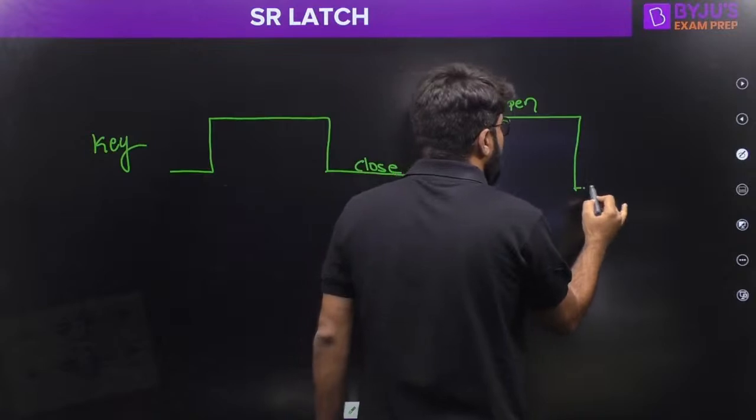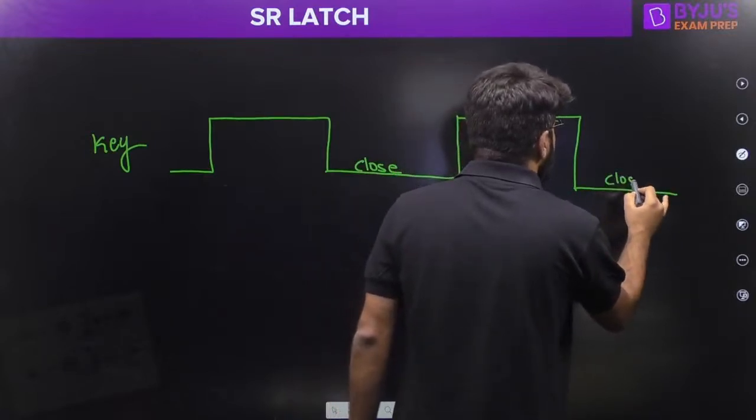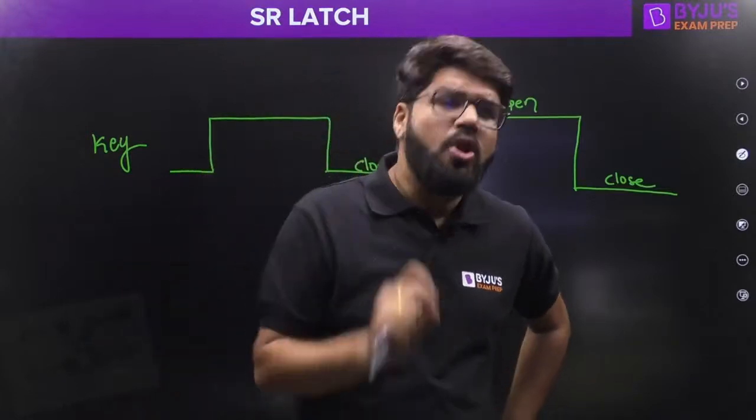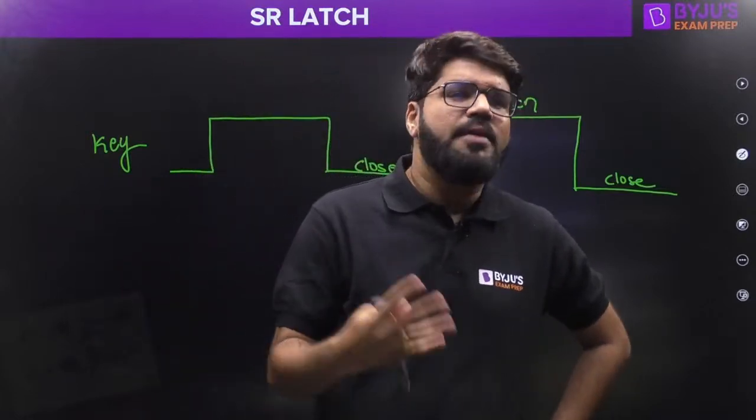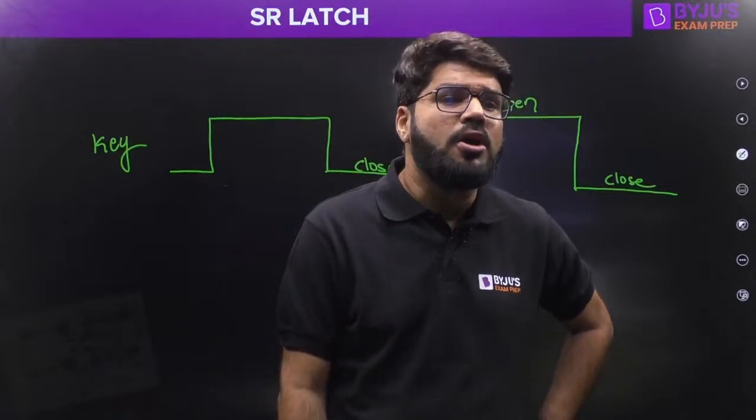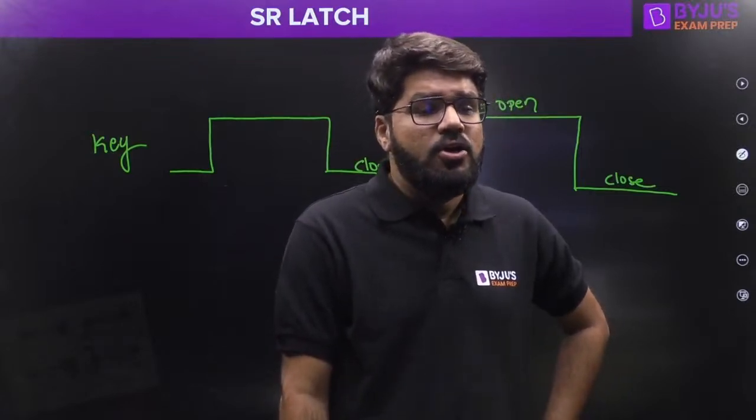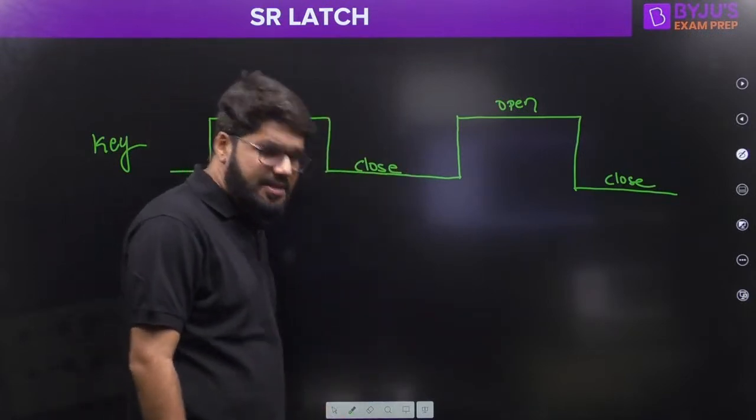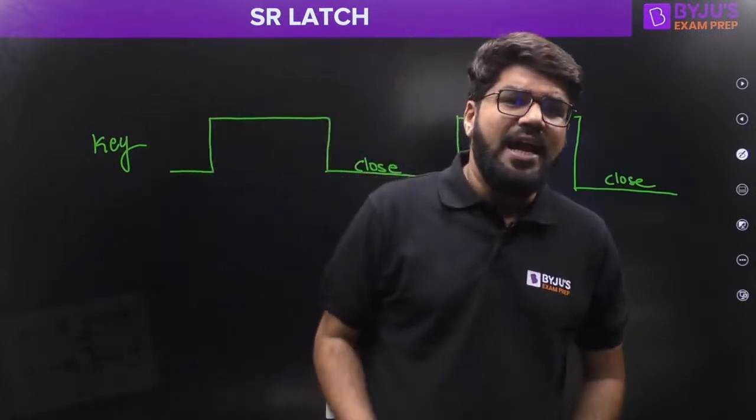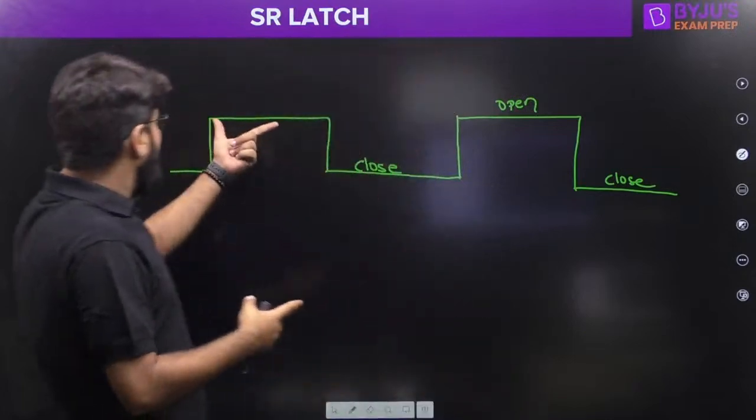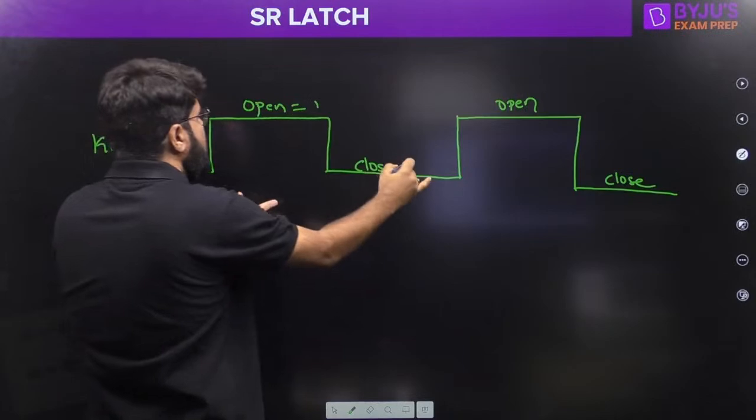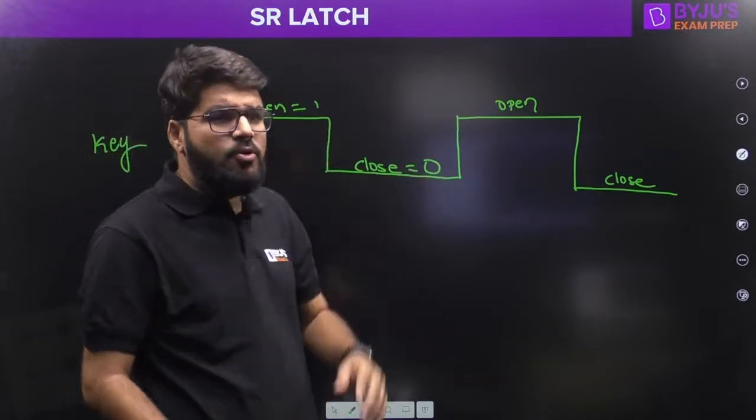And again make it close. This key operation, this door operation that you're looking at here is fundamentally what we call a clock to the sequential circuit. We need to clock our sequential circuit in such a way that when clock is 1, like open means 1, close means 0. Let's relate it to binary now.